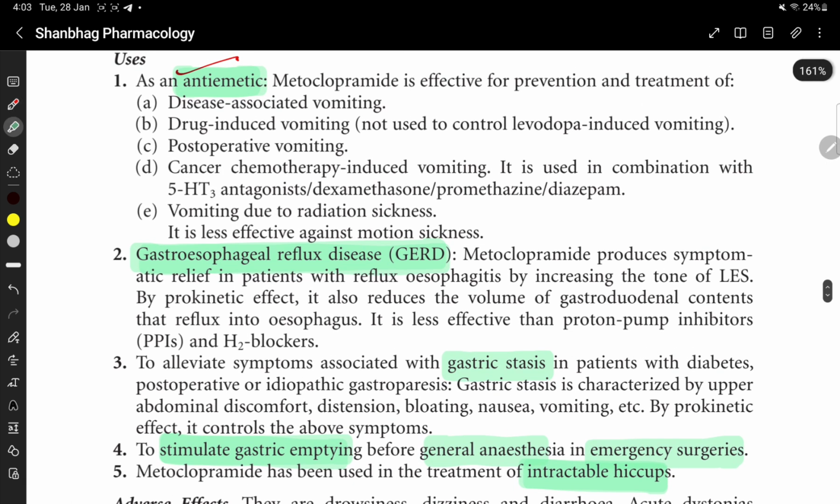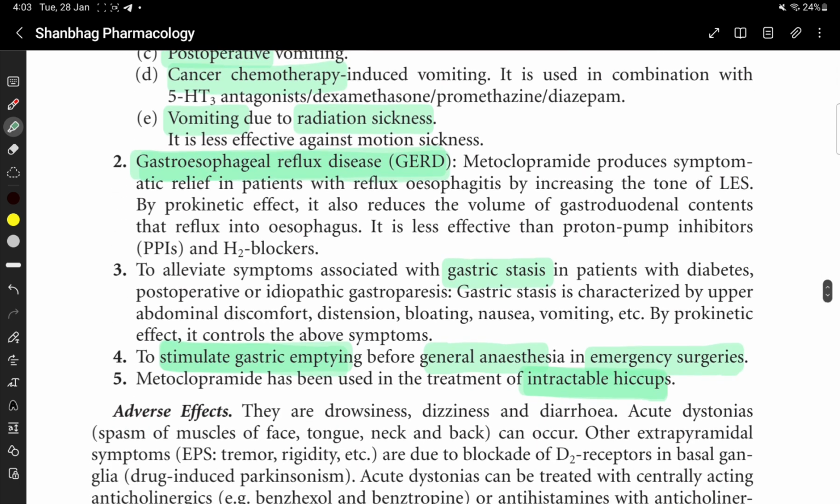So, metoclopramide is used as an anti-emetic. It is used for the prevention and treatment of disease-associated vomiting, drug-induced vomiting, post-operative vomiting, cancer chemotherapy-induced vomiting, and vomiting due to radiation sickness.